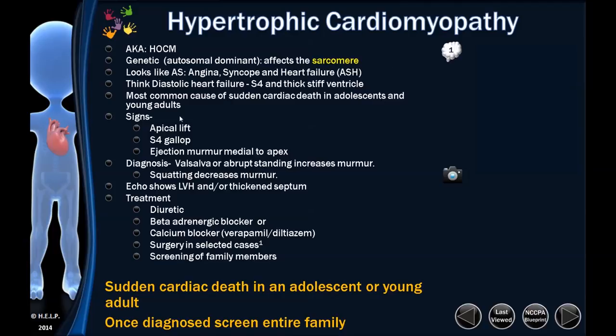So hypertrophic cardiomyopathy looks just like aortic stenosis. They have the same three symptoms, angina, syncope, and heart failure. Because they have the hypertrophic cardiomyopathy, that's why they get the S4 heart sound. They have the thick, stiff ventricle, and they're going to have an apical lift. It is the most common cause of sudden cardiac death in young kids. So the signs: apical lift, S4 gallop, and they'll have an ejection murmur medial to the apex.